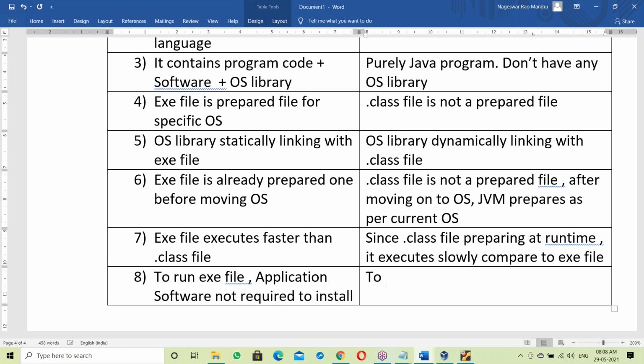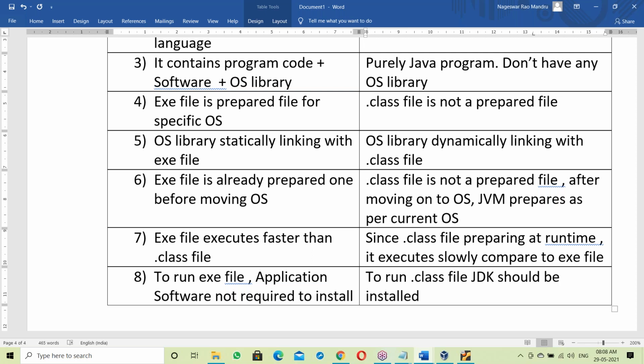To run a .class file, JVM is required, and for JVM, JDK has to be installed. Otherwise it cannot run. To run a Java program, you have to install JDK. To run a C program's .exe file, C software is not necessary. Once the .exe file is prepared, it is ready to execute and nothing else is required.